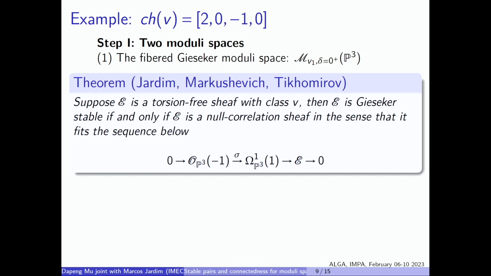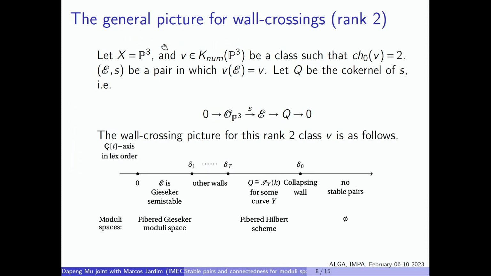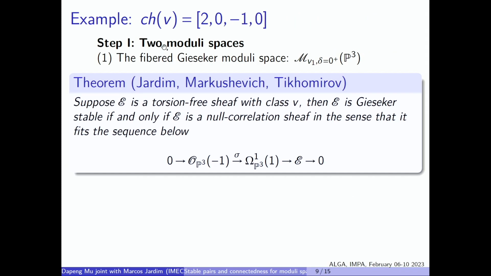This is the first non-trivial example I worked on, which is this instanton class 20-10. I call it non-trivial because, let me go back to this picture. I will say this class is non-trivial if there are some walls in between 0 and the collapsing wall. Or in other words, these two special chambers are different. Otherwise, if there are no intermediate walls, then these two special chambers will be the same, and I will call this case trivial. So let me show the example of this non-trivial class.